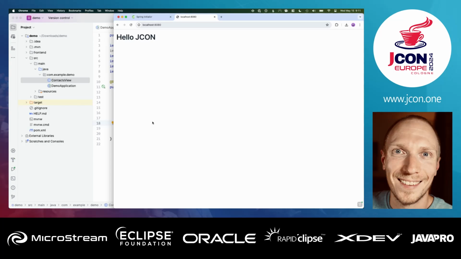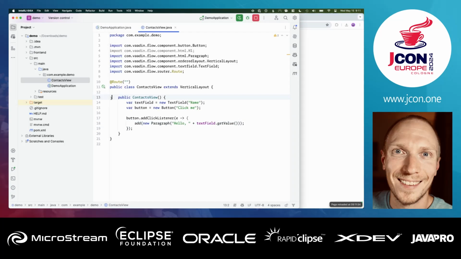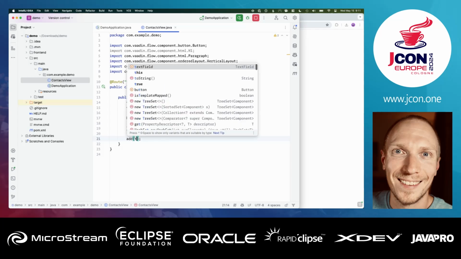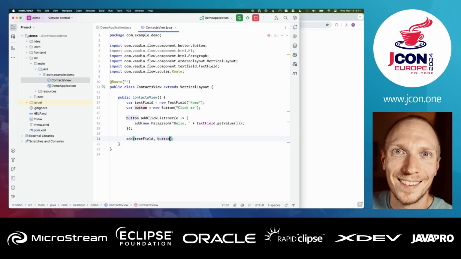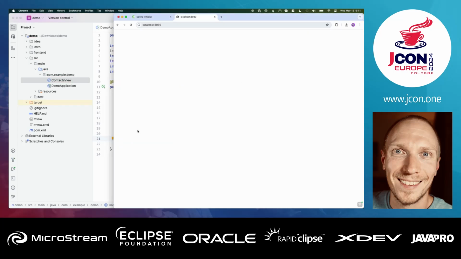So if we go to the browser again, it'll take a second for that to reload, and I made the classic mistake of forgetting to actually add my components to the parent layout. So I'm going to call add with the text field and the button here, and then we're going to try this one more time. Right, so very good. So we have them visible here. If I type in Marcus here, I say click, it's going to say hello by getting the value from this text field. Now, this is maybe a little bit weird.